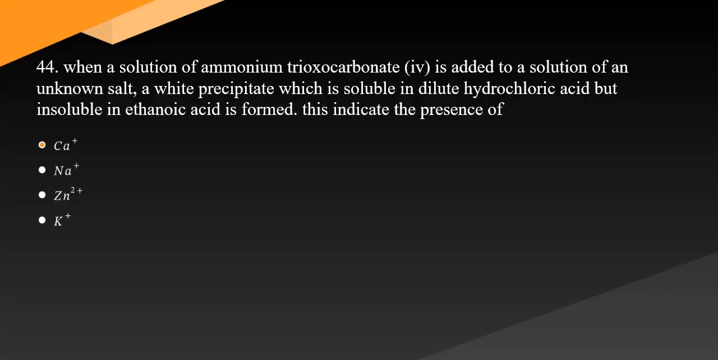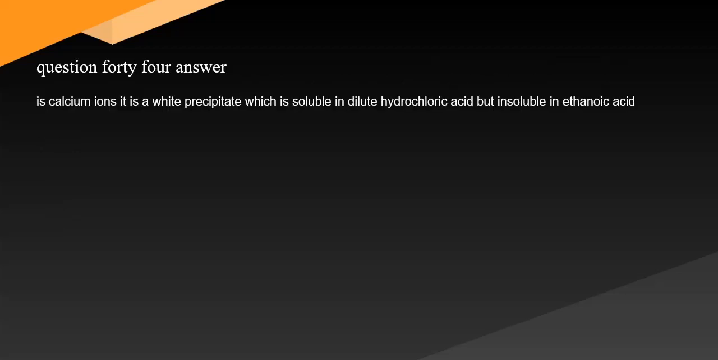44 When a solution of ammonium trioxocarbonate(IV) is added to a solution of an unknown salt, a white precipitate which is soluble in dilute hydrochloric acid but insoluble in ethanoic acid is formed. This indicates the presence of. Question 44 Answer is calcium ions. It is a white precipitate which is soluble in dilute hydrochloric acid but insoluble in ethanoic acid.